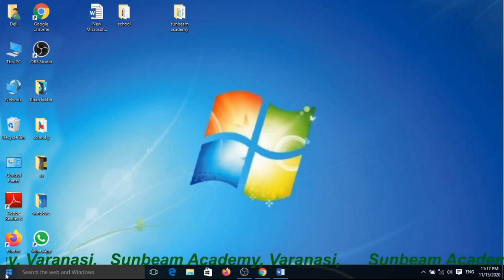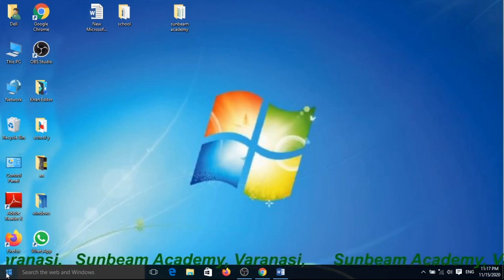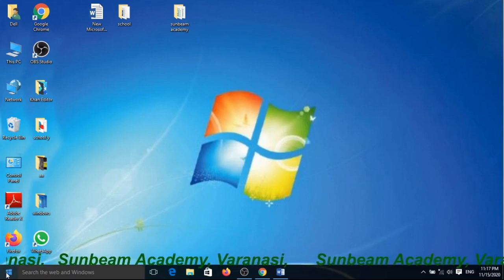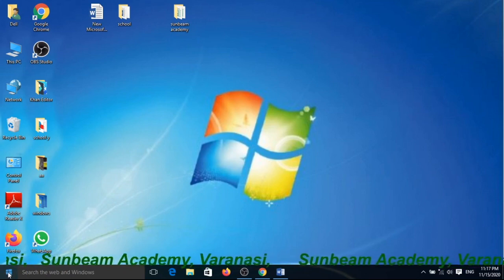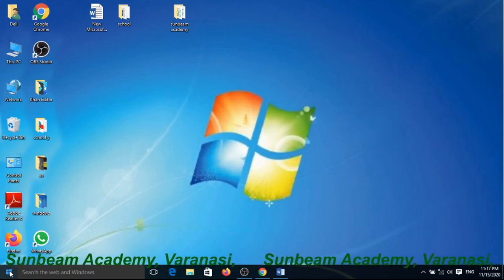It is the start button. Then after, click the left mouse button.